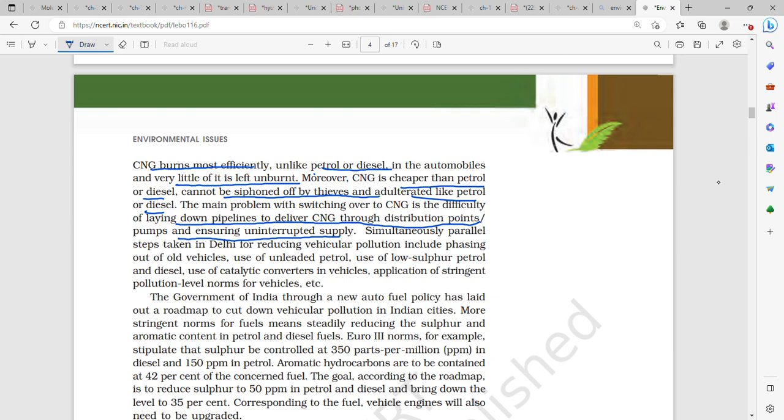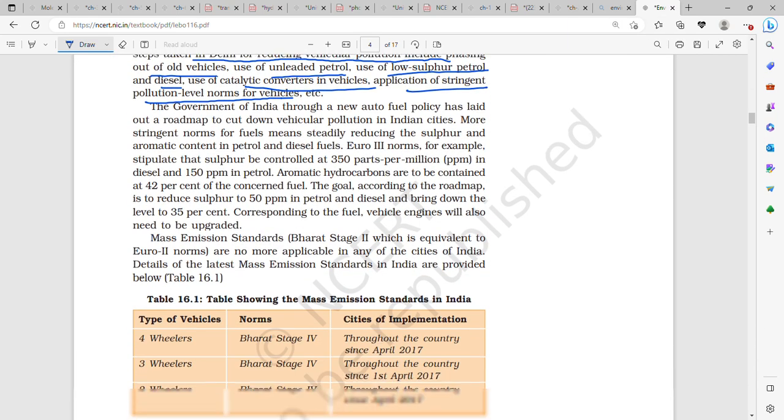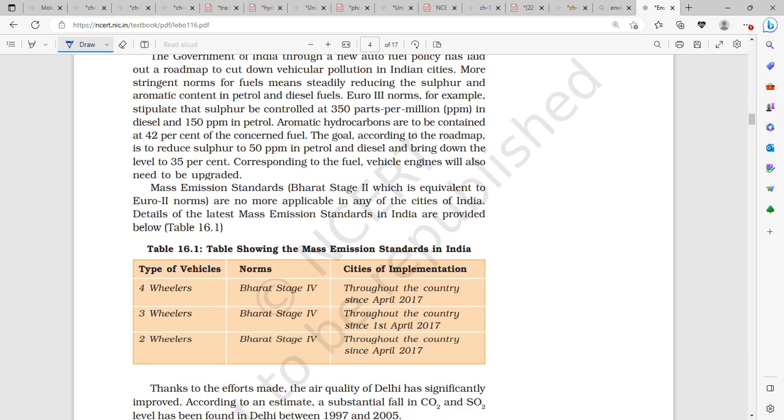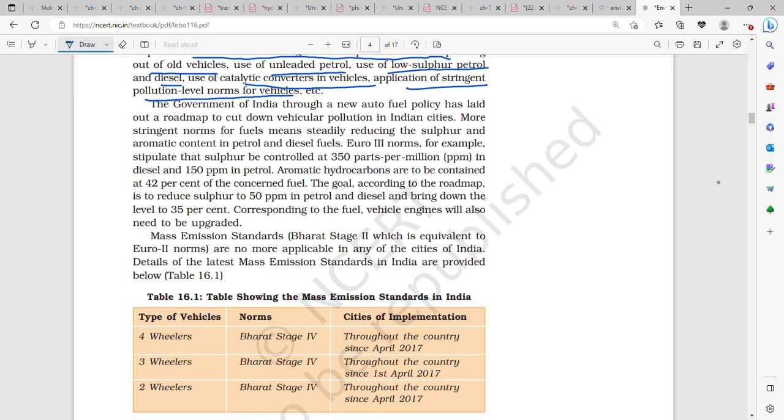Simultaneously, parallel steps taken in Delhi for reducing vehicular pollution include phasing out of old vehicles, use of unleaded petrol, use of low sulfur petrol and diesel, use of catalytic converters in vehicles, application of stringent pollution level norms for vehicles, etc. The Government of India, through a new auto fuel policy, has laid out a roadmap to cut down vehicular pollution in Indian cities. Auto fuel policy.